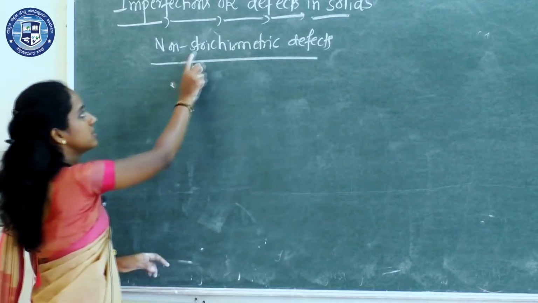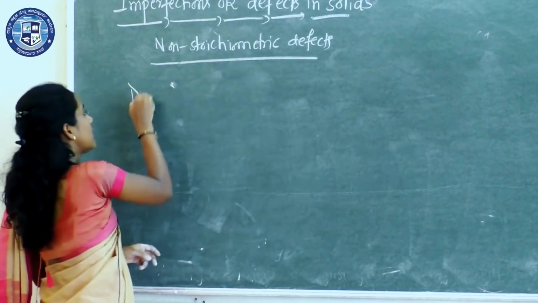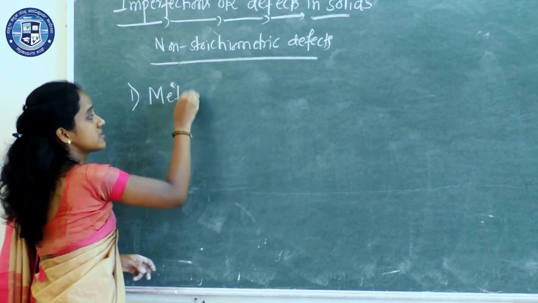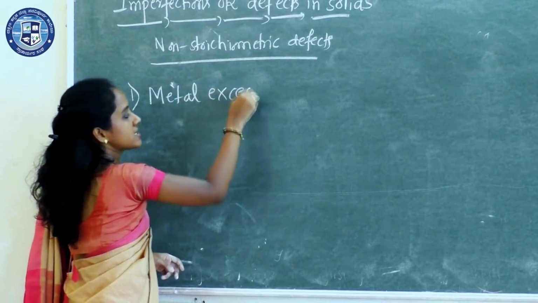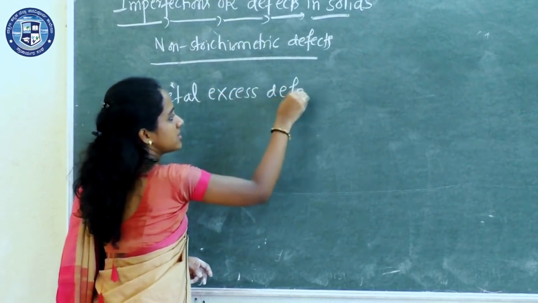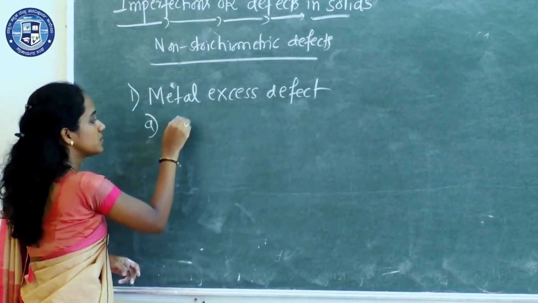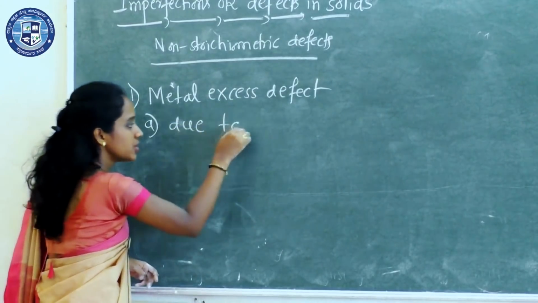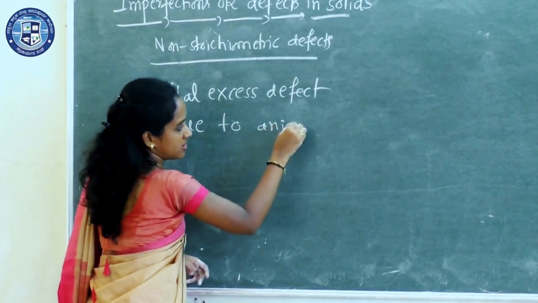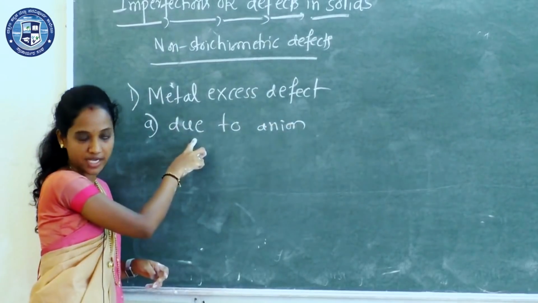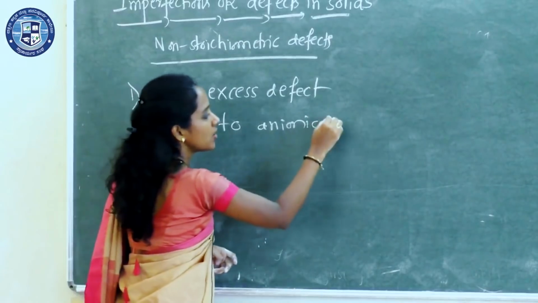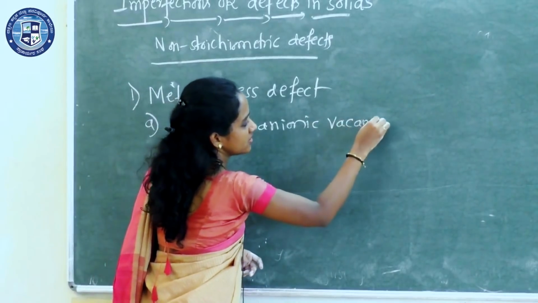Under non-stoichiometric, we have the first type, metal excess. Excess of metals, metal excess. I'll explain first the one due to anionic vacancy. Under metal excess, we have again two types, right? Due to anionic vacancy.